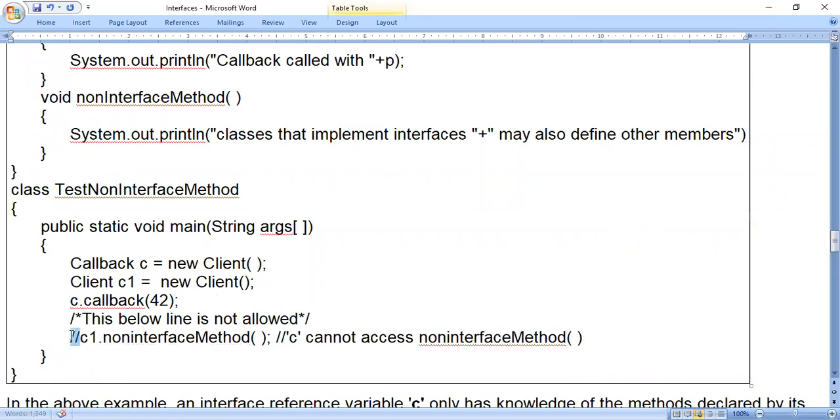So this will not get any error, because it's independent. C1 is an object of class Client, and the non-interface method is also a method of class Client. So both are matching here. So in this way you can call. But using an interface variable, you cannot call the non-interface method.